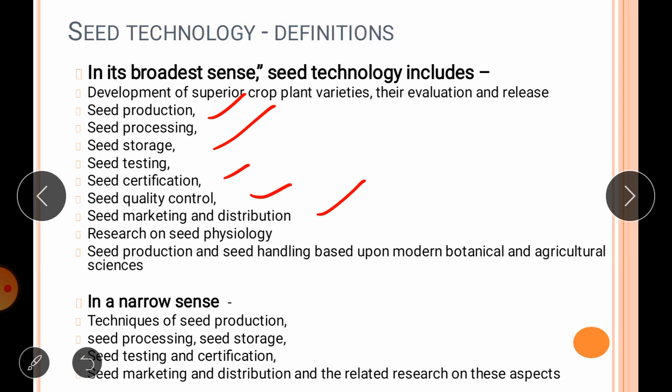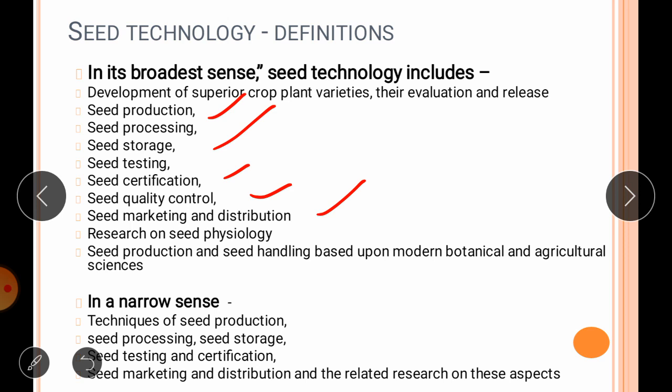So if we consider seed technology as a broad concept, it will include plant breeding, so selection of parents and up to its seed production as well as all the things.